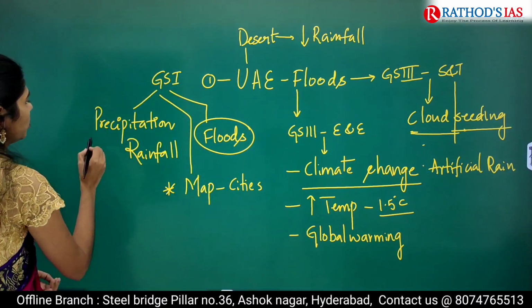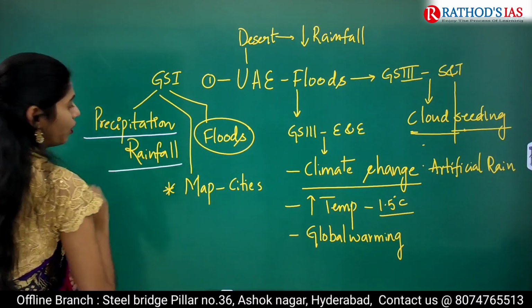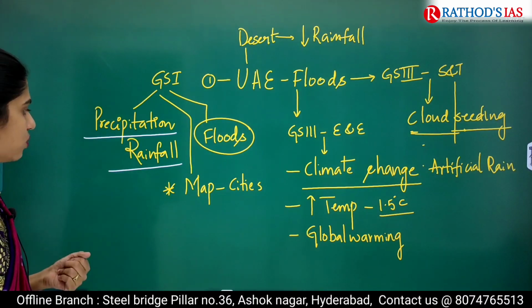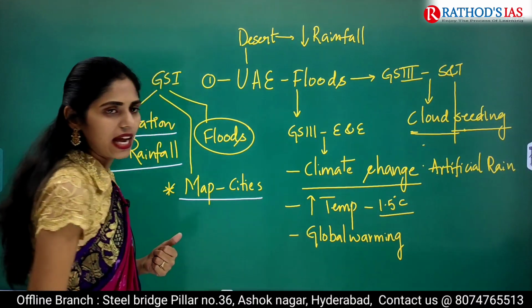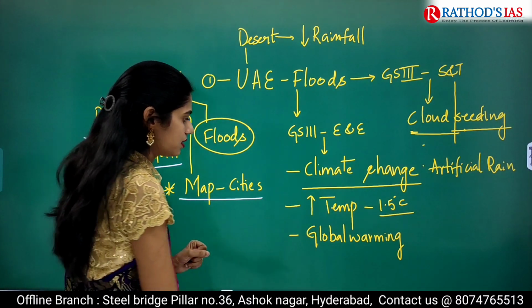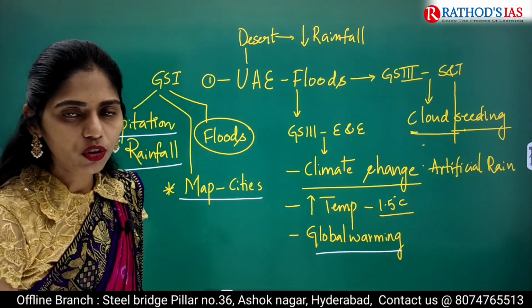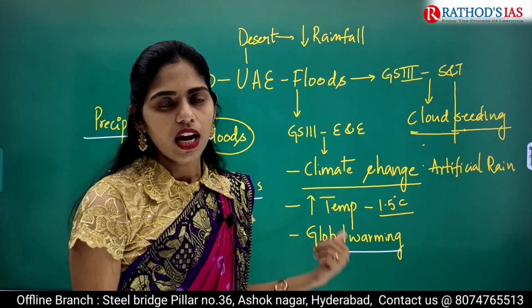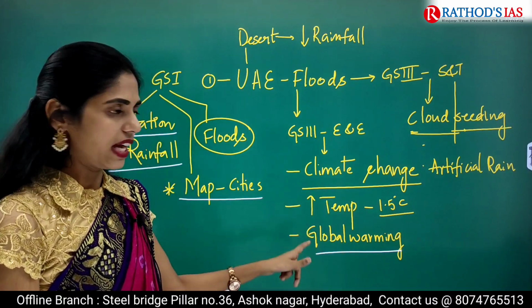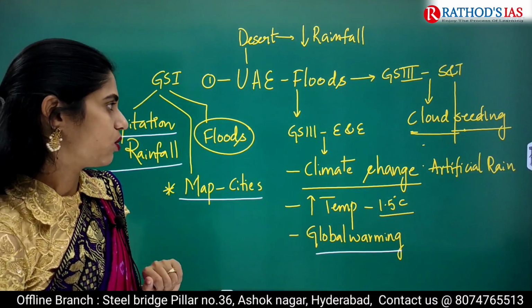First, you can get a question from this rainfall. The next one is maps and cities, there is a chance. The next one is global warming. Which are the agents causing global warming or the greenhouse effect, or greenhouse gases? From that area also you can expect your prelims question.